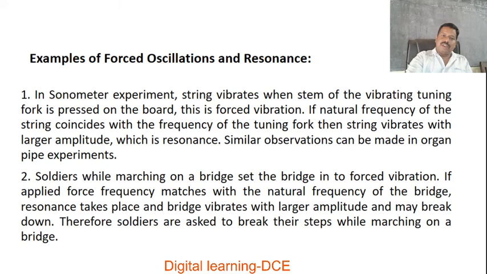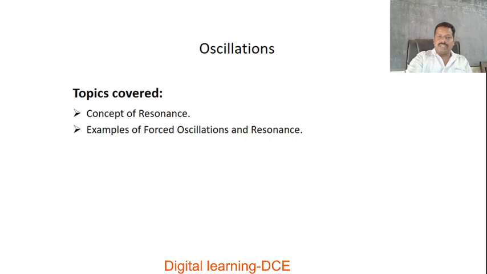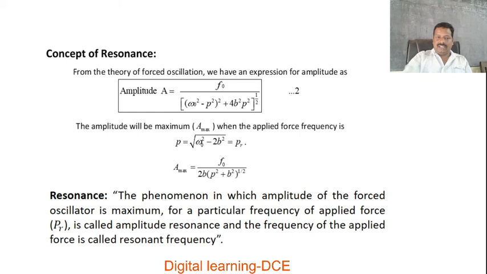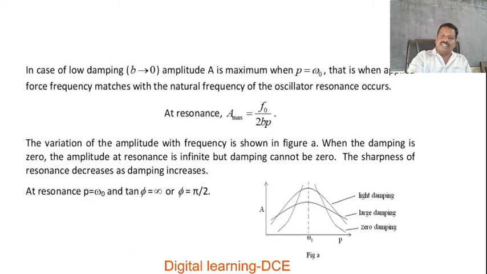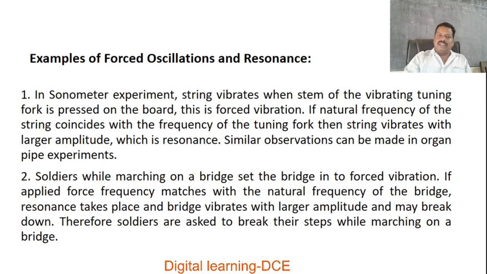With this, I am going to end this session. Once again, I am going to discuss the topics we discussed now. In this session, we discussed the concept of resonance. In that, we gave the expression for the amplitude at resonance as well as the frequency at resonance, and the phenomenon of resonance. Then we explained the sharpness of resonance for different cases of damping, and examples for forced oscillations and resonance.